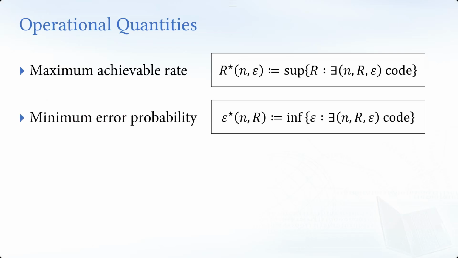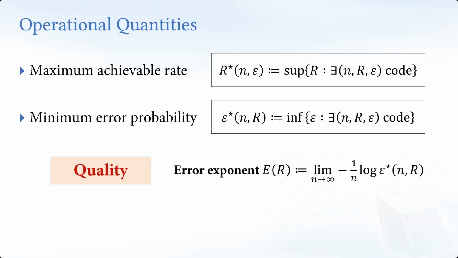Okay, so let's look at the next operational quantity of interest. We call this the minimum error probability. Instead, we fix the system size n, and we fix the ratio of logical qubits to physical qubits to be sent, and we find the minimal error among all possible codes. We call that the minimum error probability. In my previous work, this characterizes the quality of your communication. This quantity may not be at the maximum channel capacity, but this error probability gives us a hint how well we can do in this quantum communication. We call this quantity the quality.